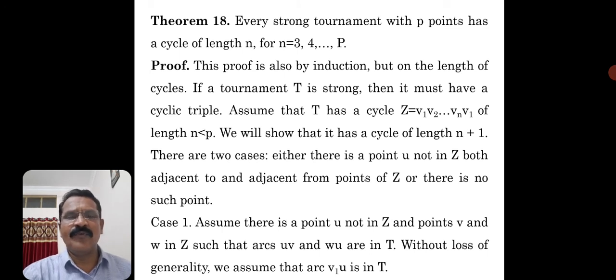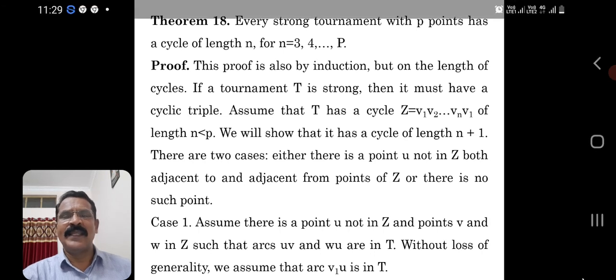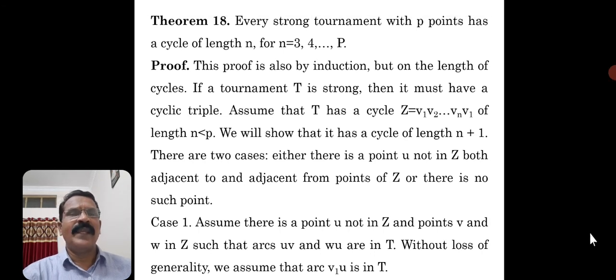Okay. So again we prove this result by using mathematical induction, but on the length of cycles. If a tournament T is strong, then it must have a cyclic triple.